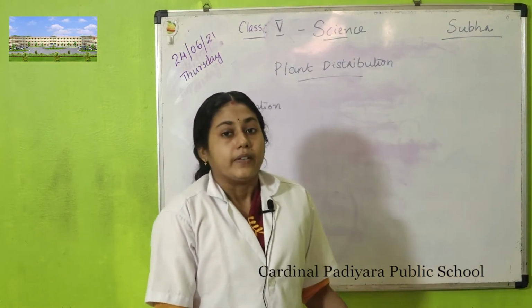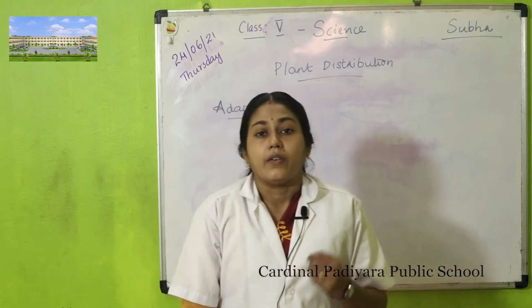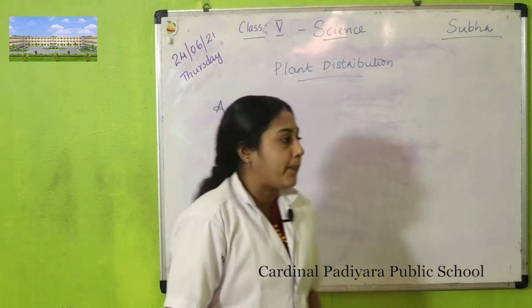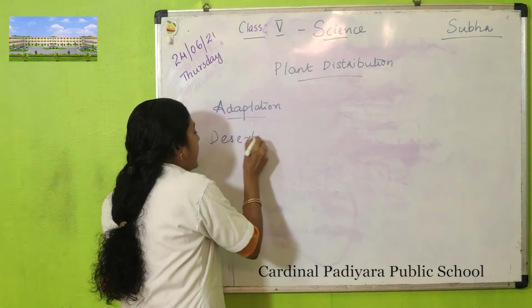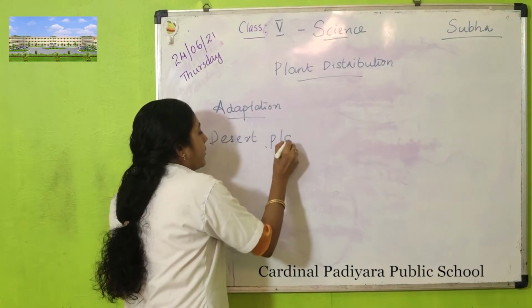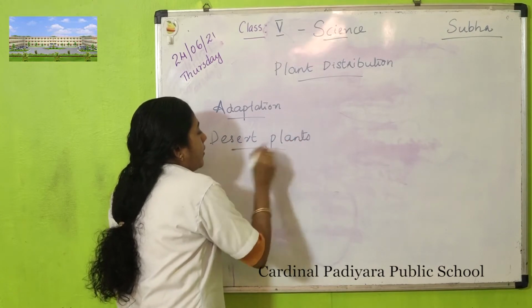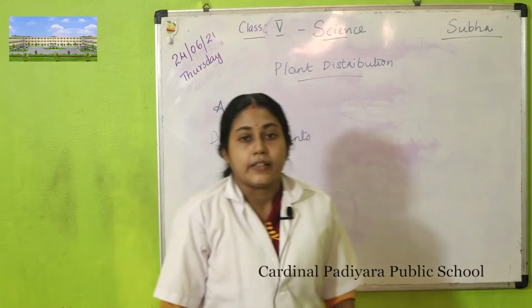The first group of plants that we have to study is desert plants, or the adaptations of desert plants. What is the climate of a desert?